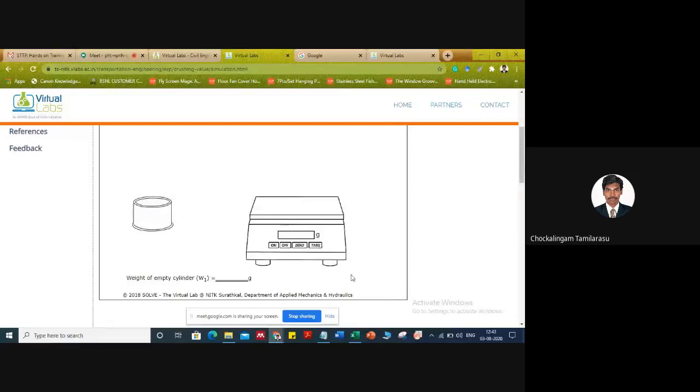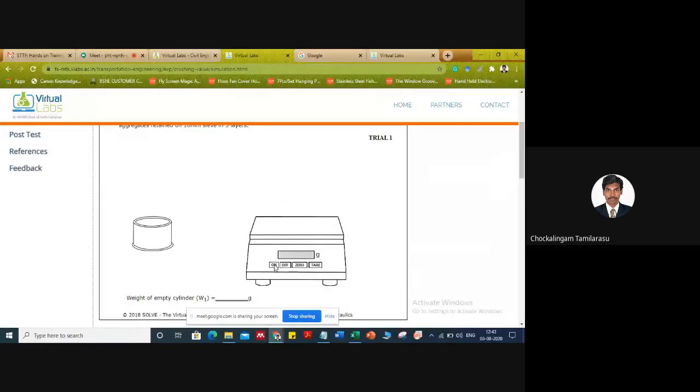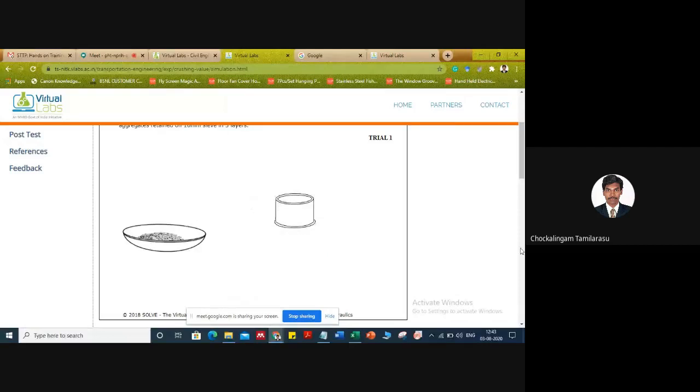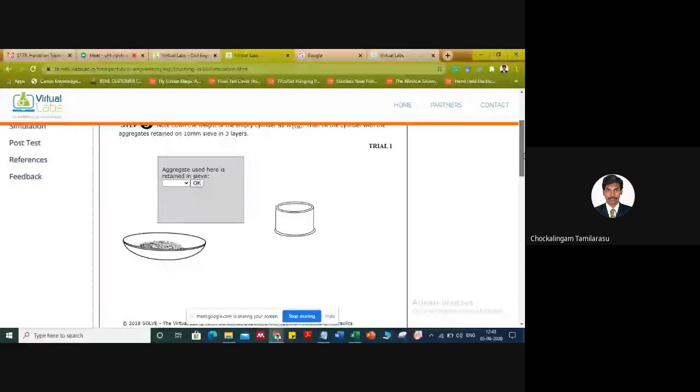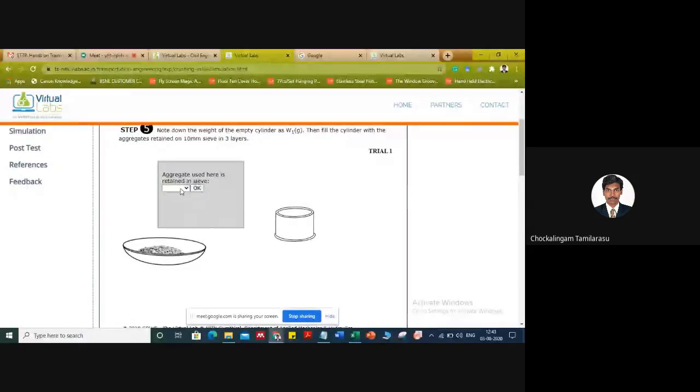Our required sample is the 10 mm retained aggregate, that is what is showing here. Then we're going to measure the empty weight of the cylinder. You have to tare it. It is 788, and it is automatically taken by the website. In the meantime it will ask some questions to check whether we are aligning with the experiment or not. The aggregate used here is retained on 10 mm. You are right. Then we already measured the weight of the empty cylinder.